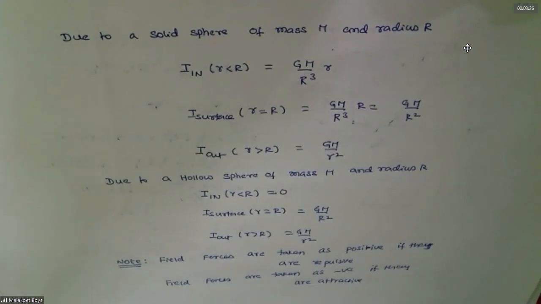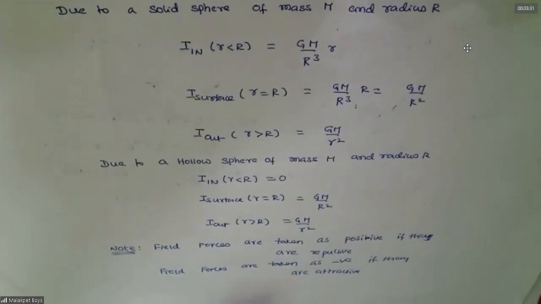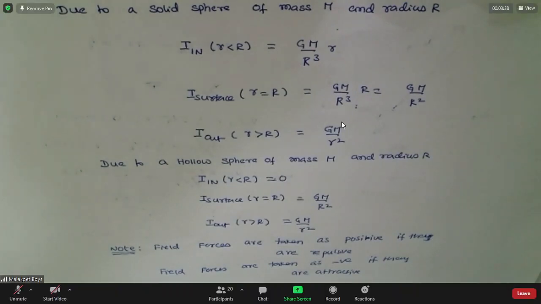Yes. The convention we follow is: for gravitational force, the field must be positive or negative? Negative.